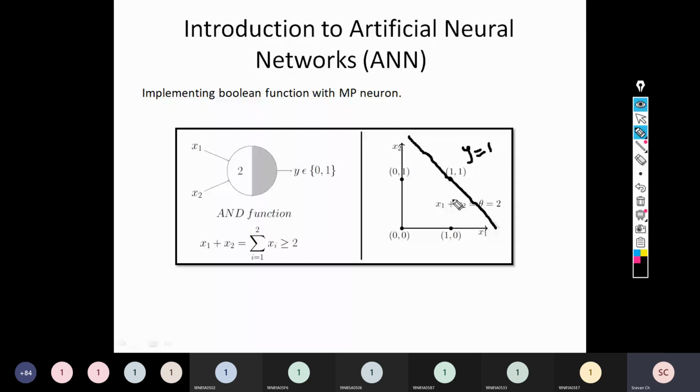Now, please observe why I have drawn it like this. I could have drawn something like this. I'll just draw it for your convenience. Let us assume this is obviously (0, 0), the origin. This is, let us say, 1, and this is also 1. I'll get 4 combinations with 2 variables, as you know. So this is (0, 0), this point is (1, 0), and this is (0, 1). When I say 1 and 1, both will meet here. So this is (1, 1).